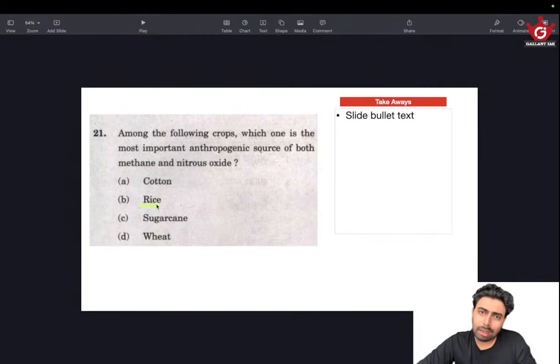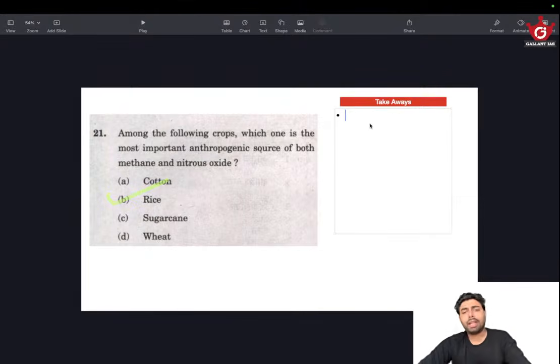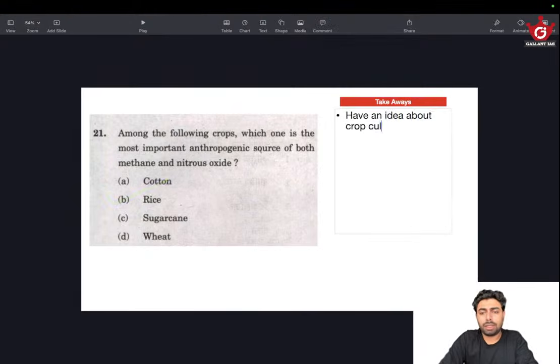We just have to know that only. Rice is being cultivated on waterlogged fields, and waterlogging can cause emission of methane and other greenhouse gases like nitrous oxide. So 21B. That's how we arrive at the answer. Have an idea about crop cultivation practices, major crops.